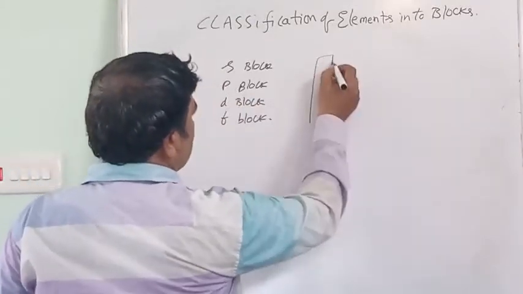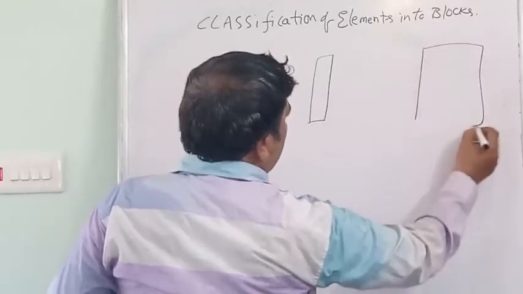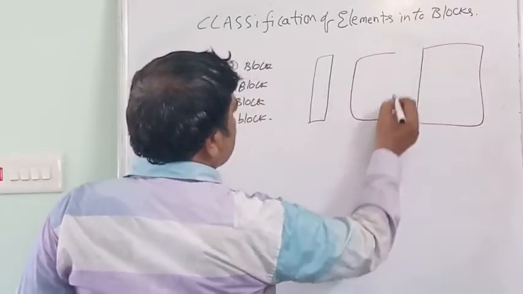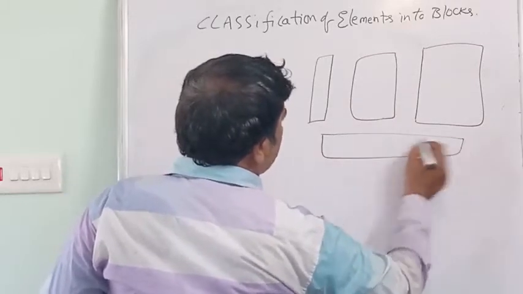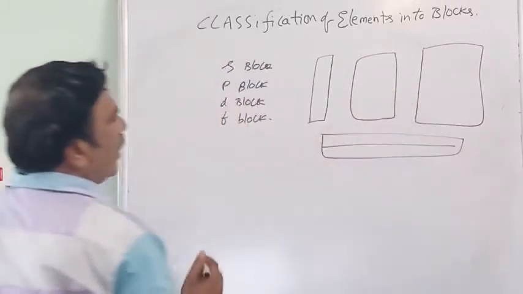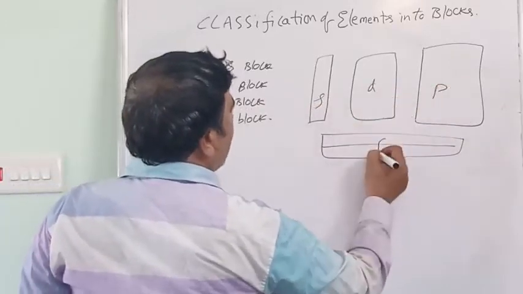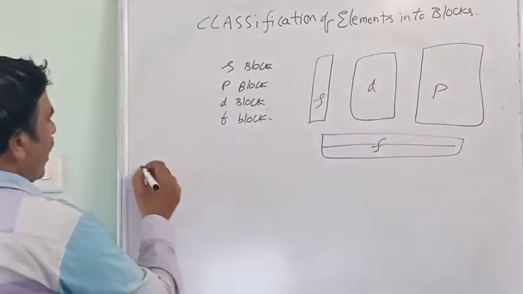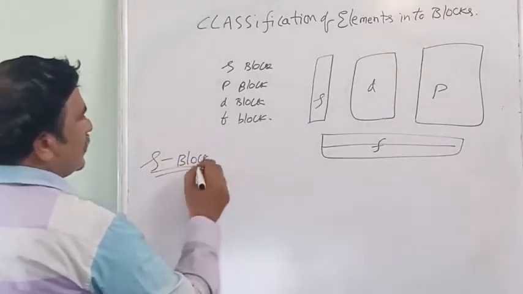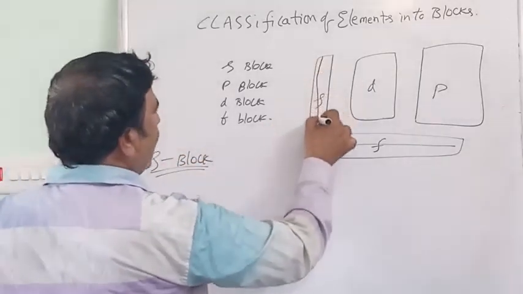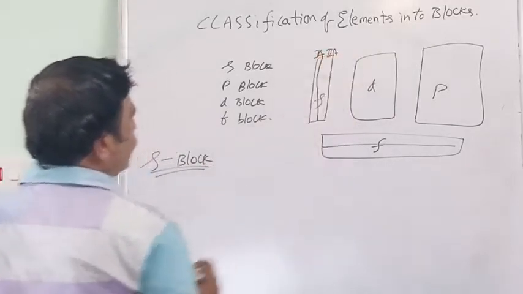S block is most left side, P block is most right side, D block is in the middle, F block is 2 rows in the bottom. This is the block diagram: S block, P block, D block, F block. Now coming to S block, see the structure, the first 2 columns, that means 1A and 2A groups.